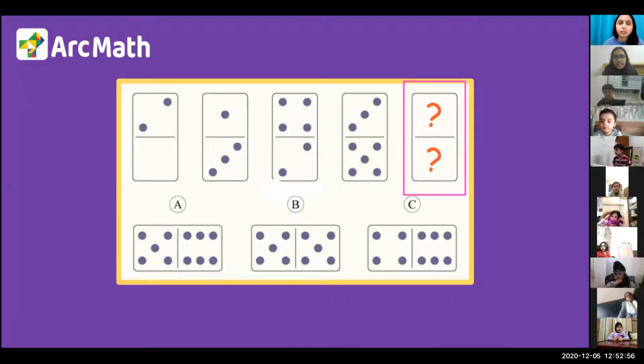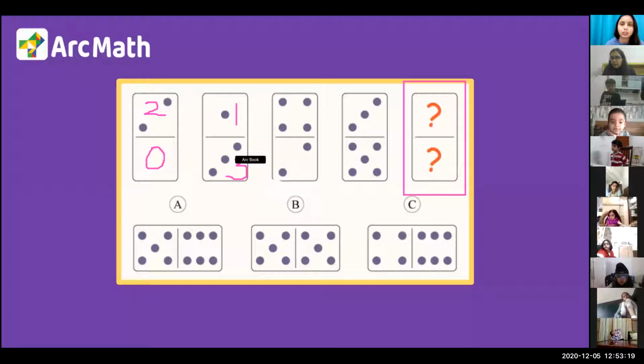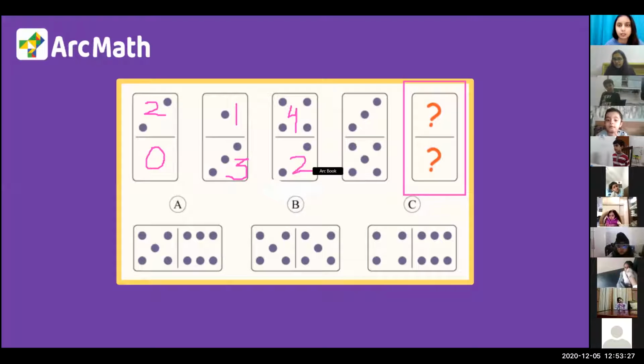In the first dice, we have 2 dots here and 0 dots here. Is that okay? If you have a doubt, you can raise your hand. In the next one, I have 1 dot here and 3 dots here. We have 4 dots here and 2 dots here, right? I'm just counting the number of dots and writing the numbers.